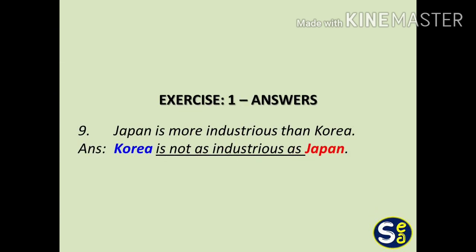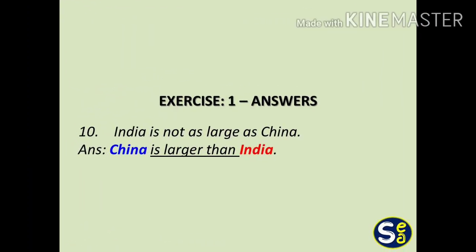Japan is more industrious than Korea. The answer is, Korea is not as industrious as Japan. The last question is, India is not as large as China. The answer is, China is larger than India.